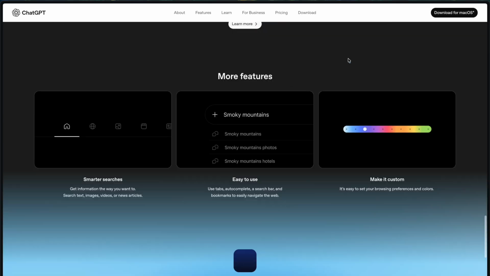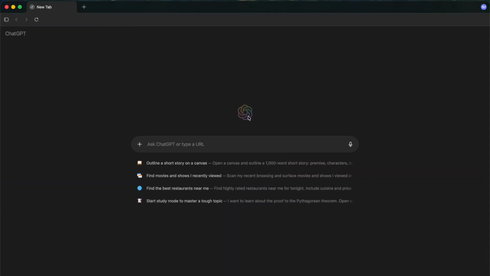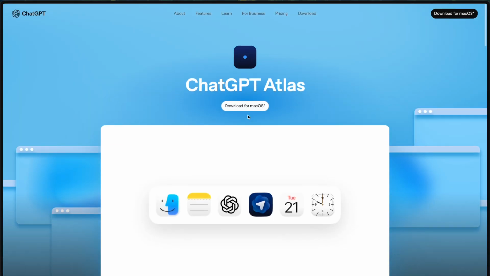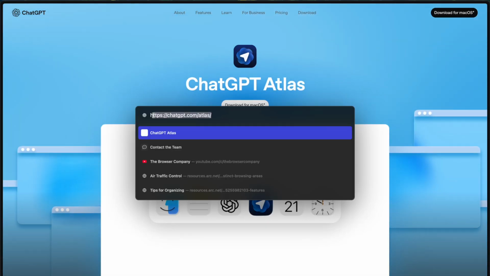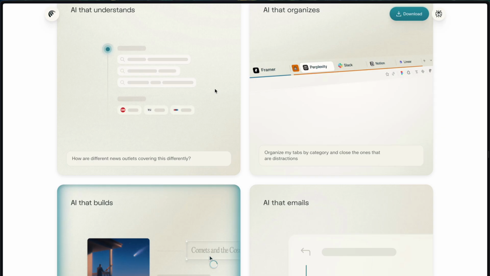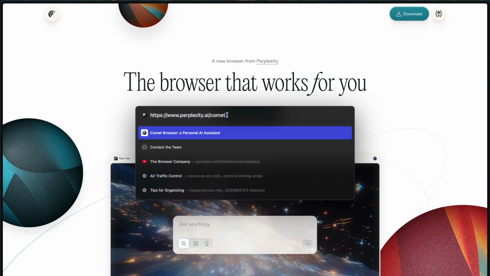So this is the look. I have already downloaded the browser. You can download it on their homepage. This is the link, chatgpt.com/atlas. And for Comet also, if you want to try it, it's perplexity.ai/comet.